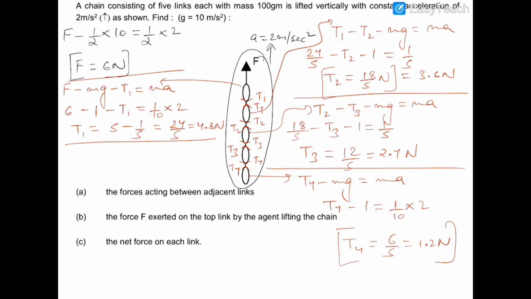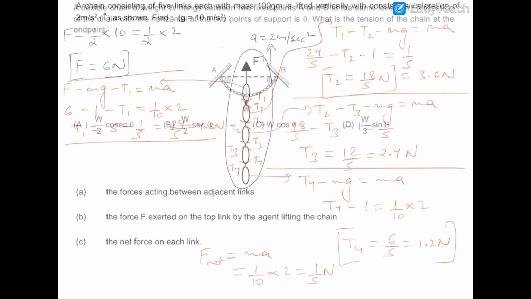Now we have already calculated the value of F, and now we have to calculate option C, which is the net force on each link. Net force, as we all know, is equal to ma. The mass of each link is 1 by 10 and acceleration is 2, so the net force will be 1 by 5 newton. So this is the question of a rope which has some mass. Now let's move on to the next question.